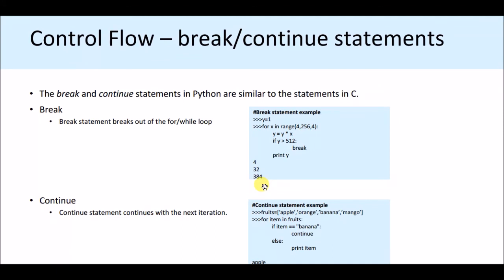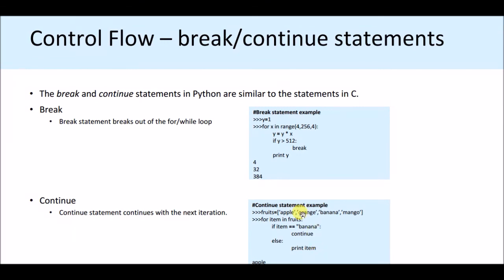Then the continue statement, which continues with the next iteration. If you want to skip something and continue from the next iteration, then you can use continue. Let's give an example. fruits = apple, orange, banana and mango. For item in fruits, if item is equal to banana, continue, else print the item.